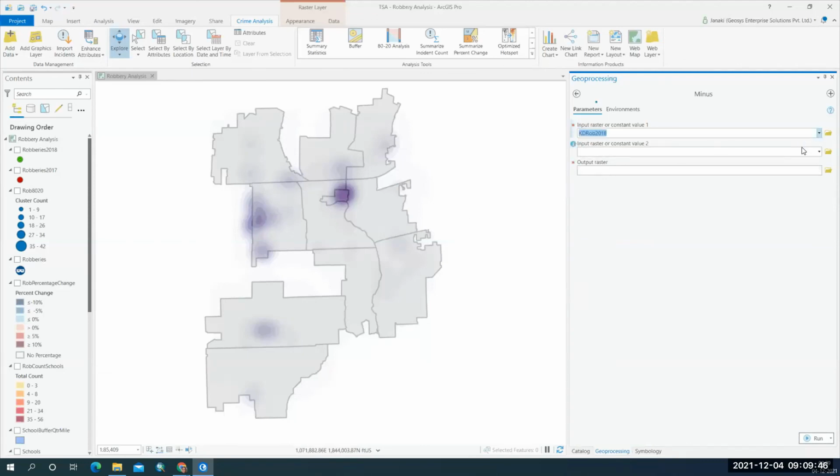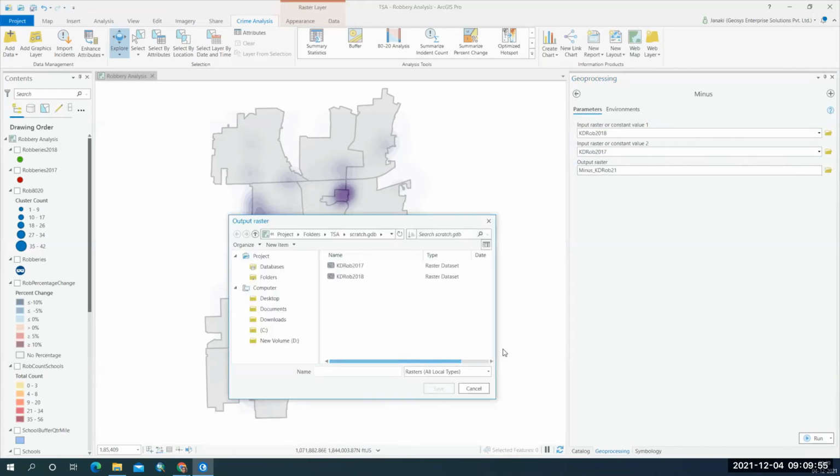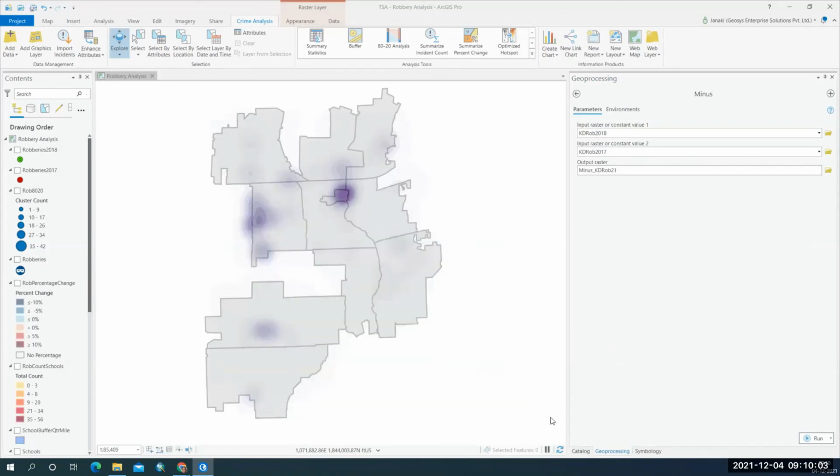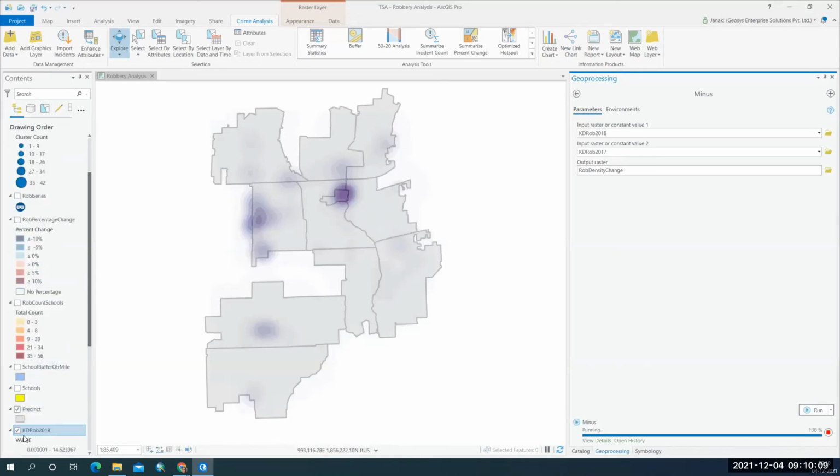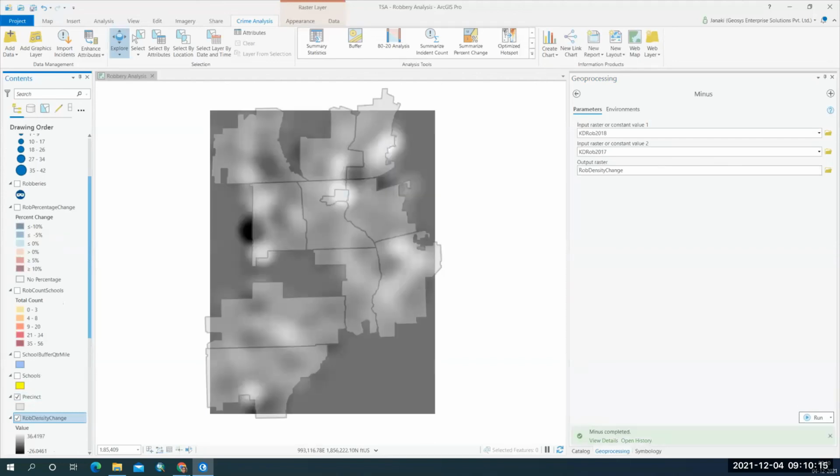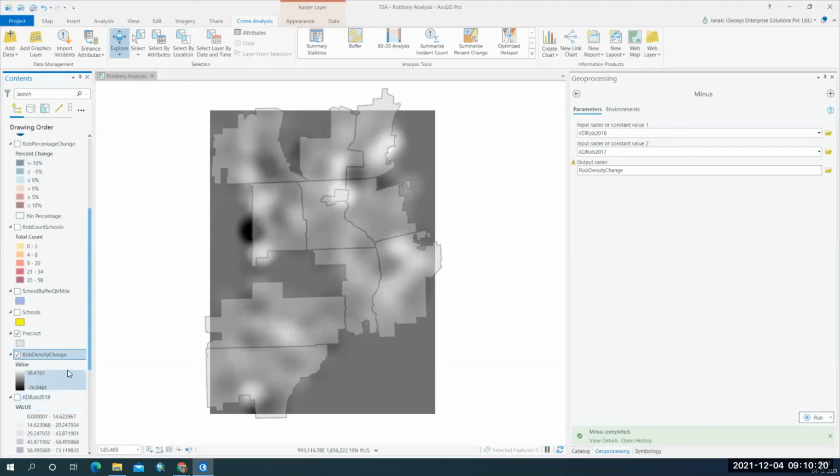So kernel density robberies that occurred in 2018 minus the kernel density robberies that occurred in 2017, and we are going to find out the density change of the robberies. So we can see here the density change of the robberies that occurred between 2017 and 2018.